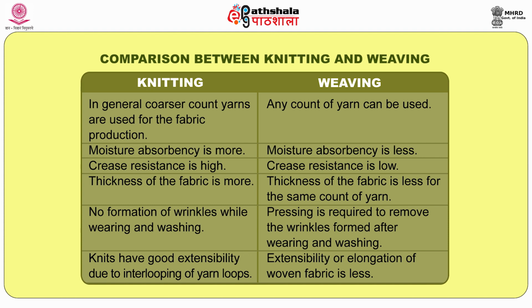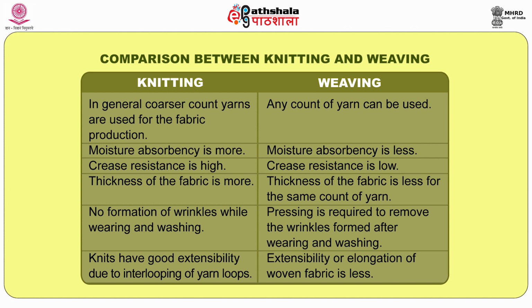There will be less crease resistance in woven fabric, but there is high crease resistance in knitted fabric. And then obviously thickness plays a vital role. The thickness of knitted fabric is high. The thickness of woven fabric is low. And then no wrinkle: knitted fabric doesn't have any wrinkle. Woven fabric creates a lot of wrinkle because of the interlacement of yarn and the compact structure.